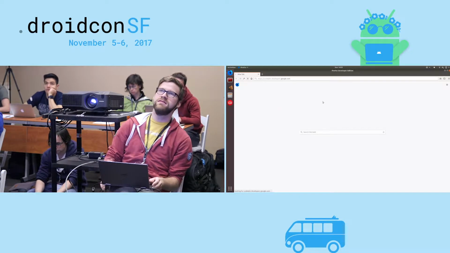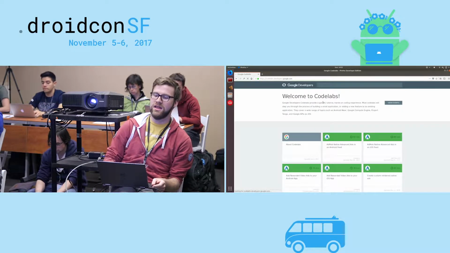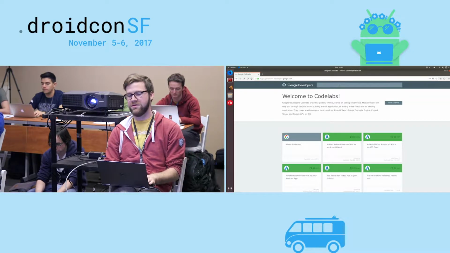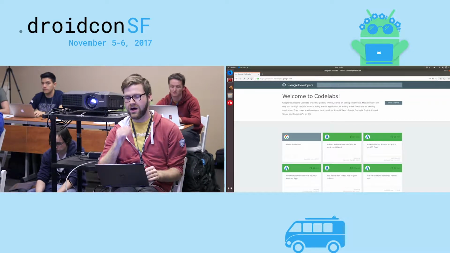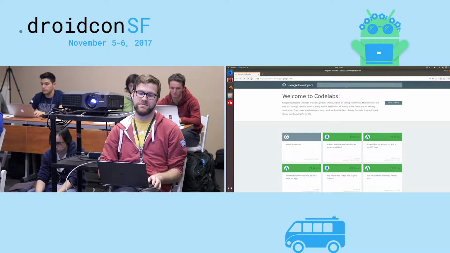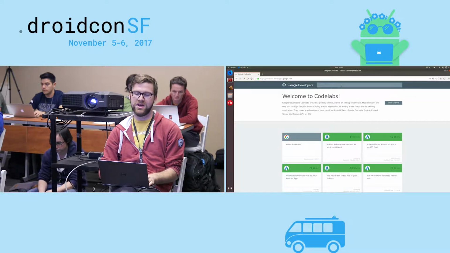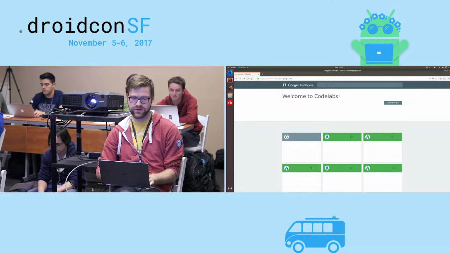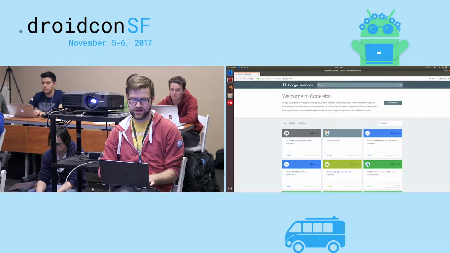codelabs.developers.google.com, we like short domains, that will get you a list of Codelabs. And if you ignore all of these and you just type in Firestore up top here, this is going to get you all of our Firestore Codelabs. Man, this is making my computer very laggy. Come on. Firestore. And we're going to go through the Android one today because we are, of course, at an Android event.